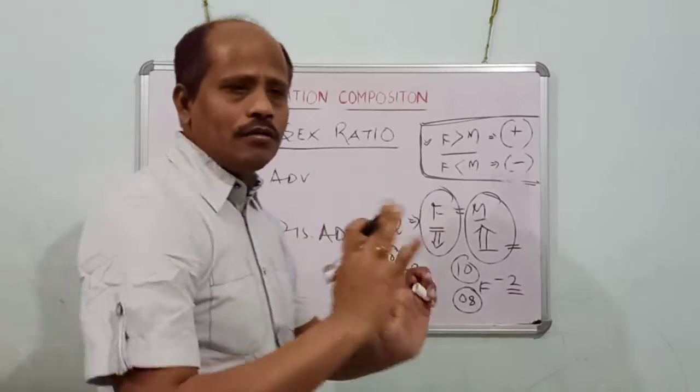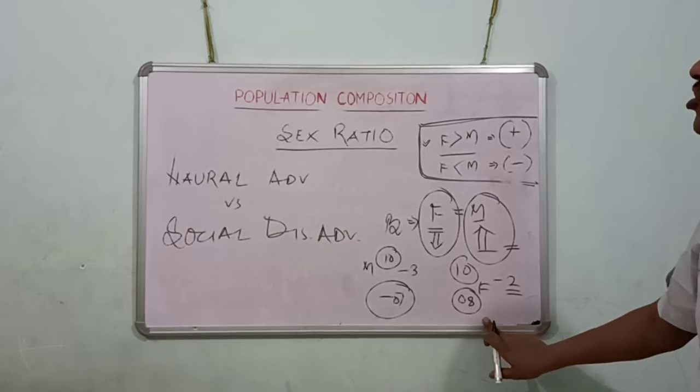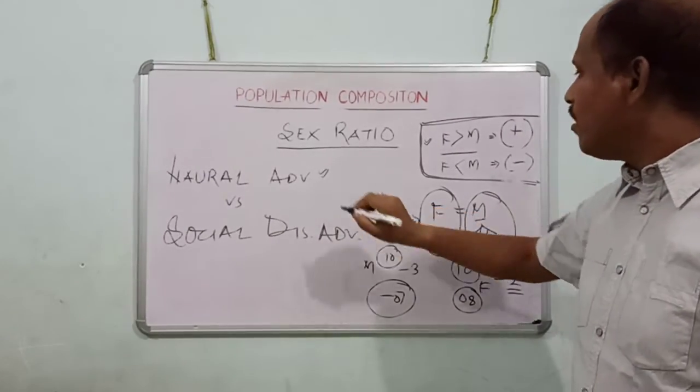This should be the sex ratio at the age of 1. This is called natural advantage for female.